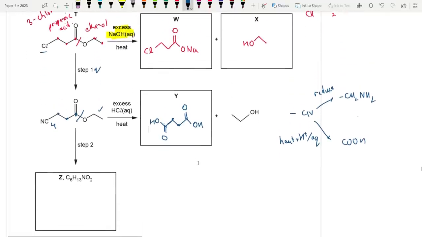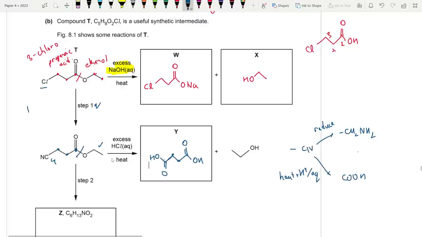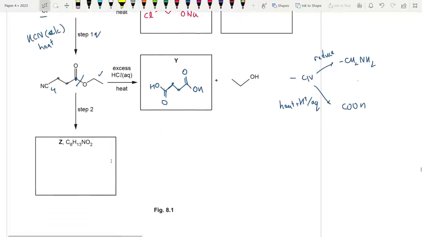So see if you guys get it. What is the reagent for step 1? It is ethanolic KCN and heat under reflux. And for step 2, what's happening when we find out the Z? What is this? C6H13NO2. What is that? Oh, okay. So this might be the other route, because this is hydrolysis. So clearly they might be testing the reduction route. So let's just try, then I'll match. Because I get a nitrogen, and yeah, nitrogen is still conserved.